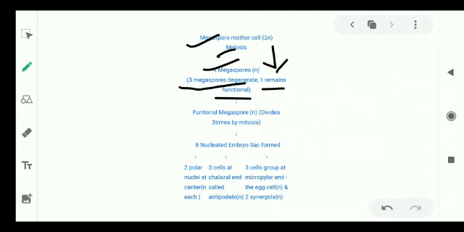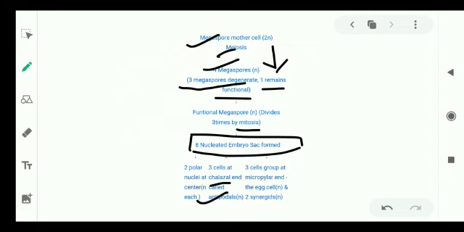The functional megaspore will again divide mitotically, and due to that there is a formation of the 8 nucleated embryo sac. Out of the 8 nuclei, 2 polar nuclei are present at the center, and 3 cells are present near the chalazal region which are called antipodals, and 3 cells are present near the micropylar region which is called the egg apparatus. Egg apparatus has 1 egg cell and 2 synergids.